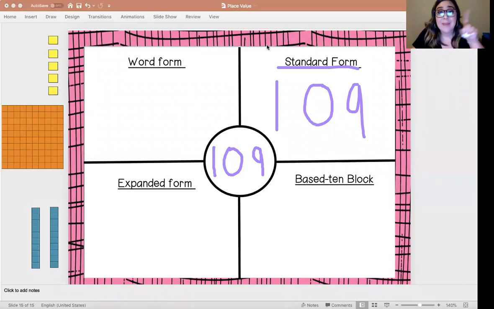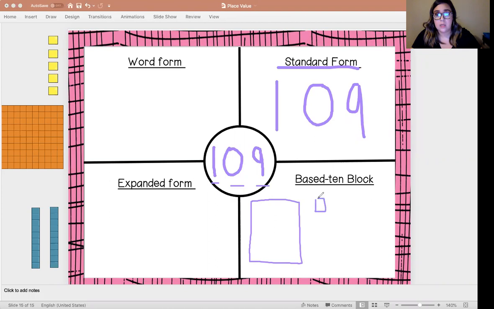Okay. Now I'm going to create this in base 10 blocks. But this time, I'm going to do the drawing. So that way you can see how I am doing that drawing. So when you're doing your seesaw activities, you can be successful. I have 100. So that means I have one flat. So I'm going to draw my square. I have no tens. So that means I need no rods. But I do have 9 ones. So that means I need 9 units.